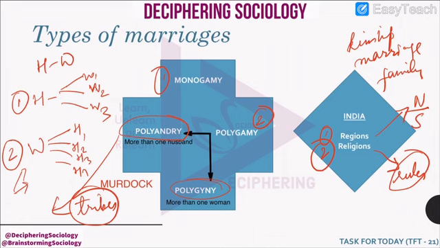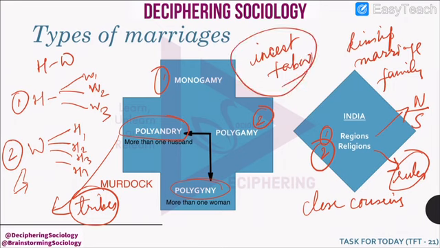For example, in some places, one cannot marry close cousins, first cousins, but in other places, marriage between cousins is permitted. So these kinds of differences should be understood. Also, there is something known as incest taboo. That means siblings cannot enter into a sexual relationship. It is considered a taboo.